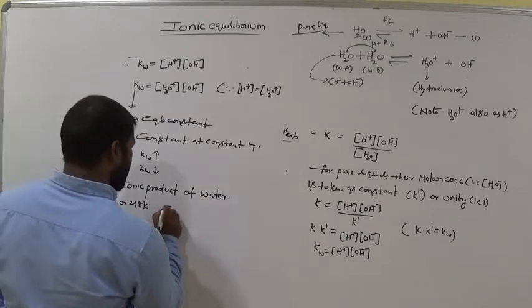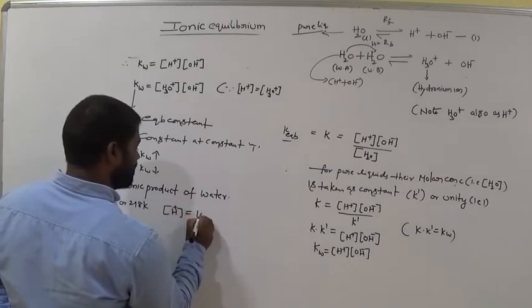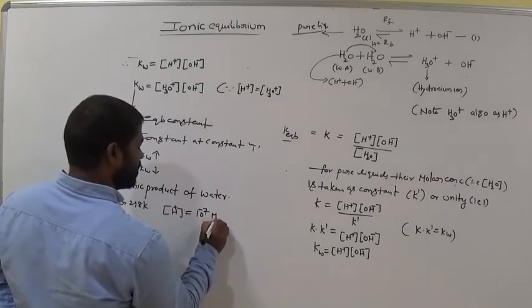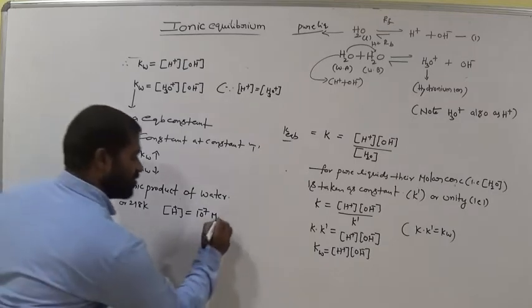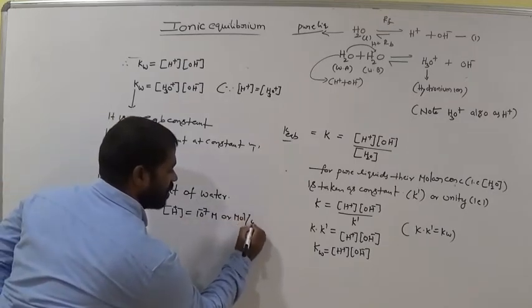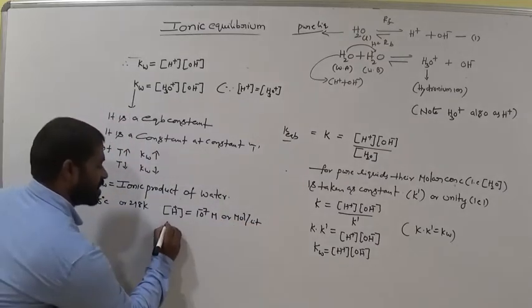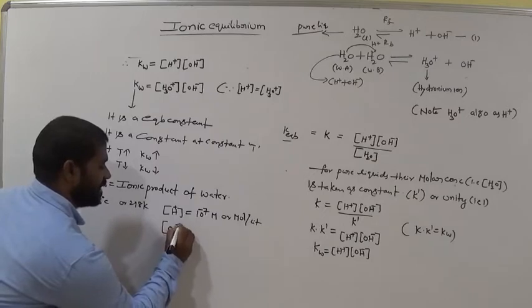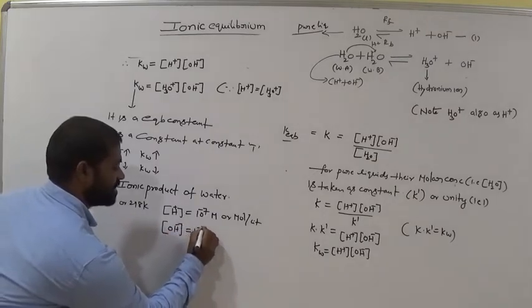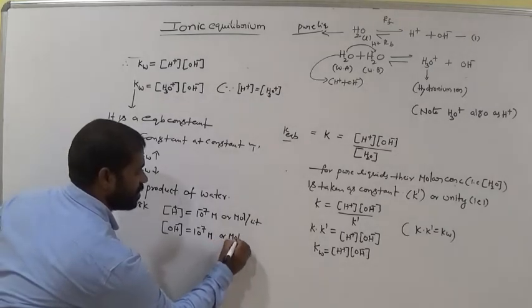So the molar concentration of H plus is 10 power minus 7 molar. What are the units? Molarity or mole per liter. Capital M is mole per liter. And the molar concentration of OH minus is also 10 power minus 7 molar, or mole per liter.